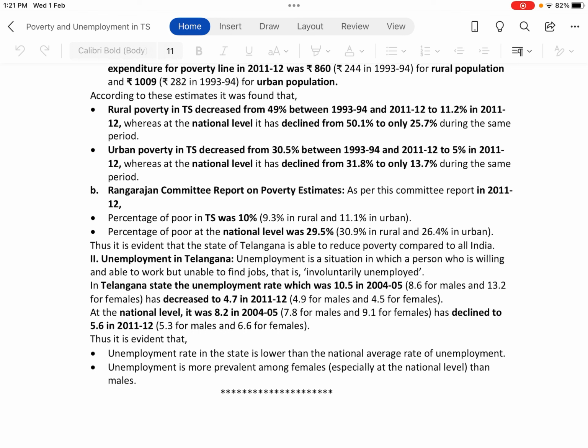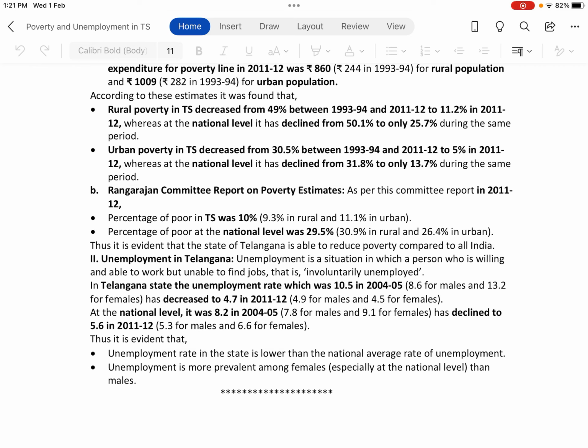Second one, unemployment in Telangana. Unemployment is a situation in which a person who is willing and able to work is unable to find jobs, that is, involuntarily unemployed. In Telangana state, the unemployment rate, which was 10.5 in 2004-5, with a breakup of 8.6 for males and 13.2 for females, has decreased to 4.7 in 2011-12, 4.9 for males and 4.5 for females.